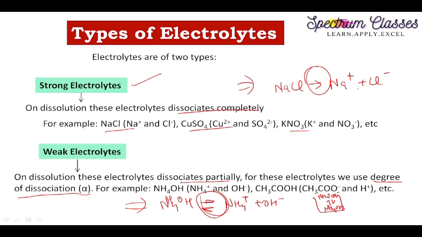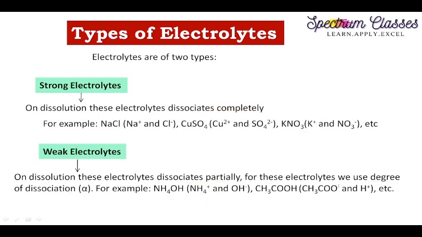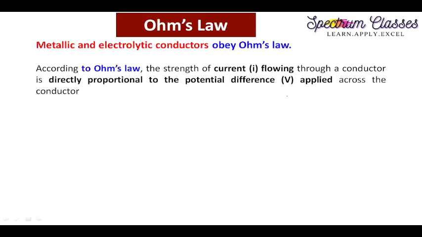This dissociates completely, meaning in the solution or in my beaker only these two species are present. This I have already discussed in the case of phases and components. This is how you can understand strong and weak electrolytes. Weak electrolytes have a degree of dissociation, which is represented by alpha. Examples of weak electrolytes are NH4OH and CH3COOH.